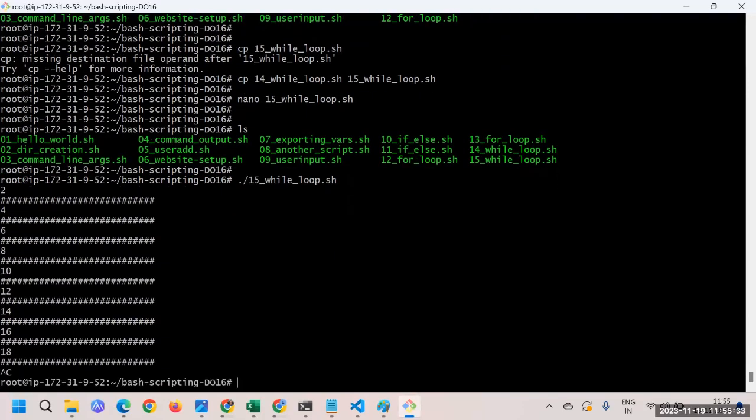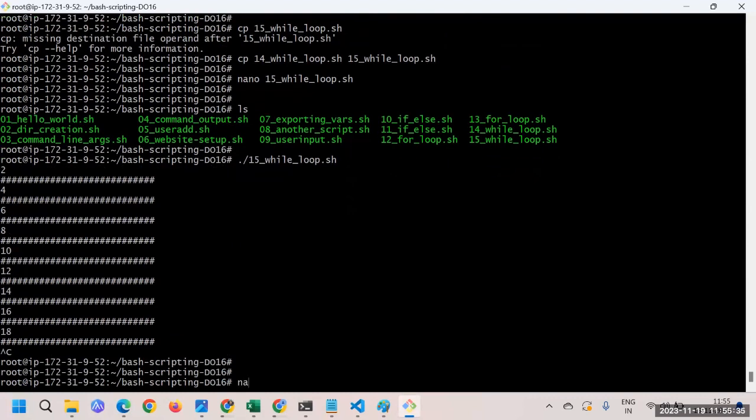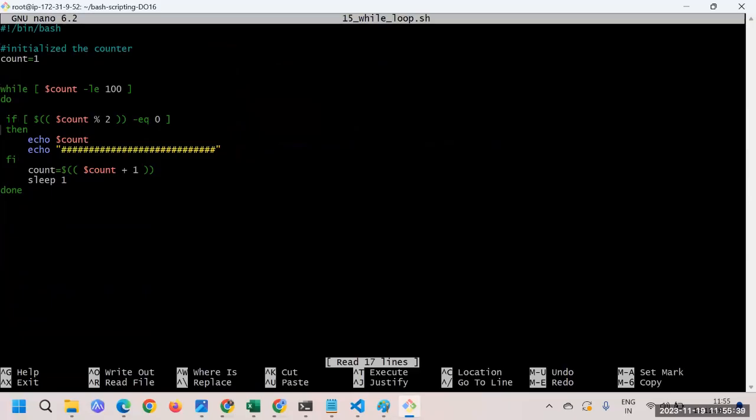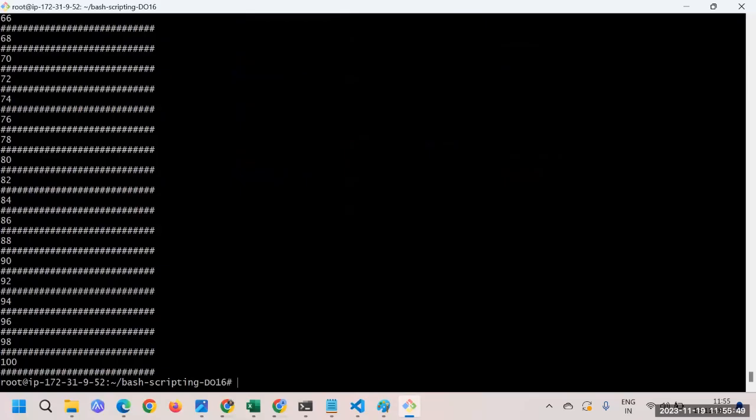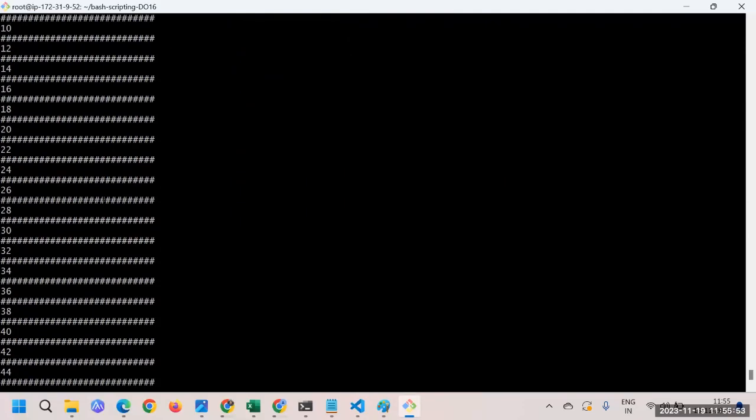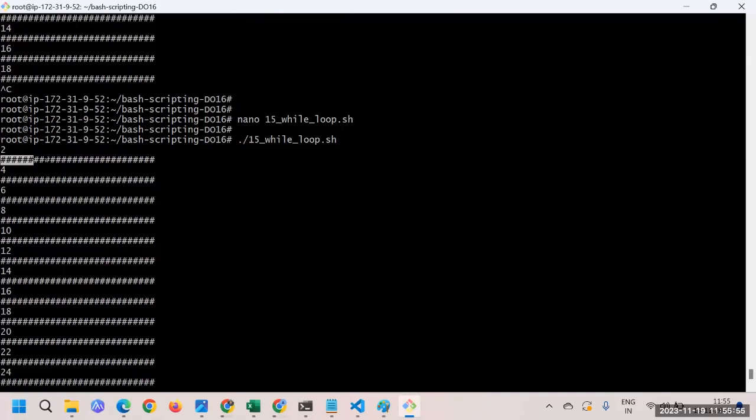Even if I just remove that 1 second delay, it would have printed the whole thing. Let me do that one. Maybe it's taking some time for us to see the result, so I'll just remove that sleep command and let's save it. And here you can see the execution is done, and we have printed up to 100. If you don't want to place this hash, you can just remove it, but just for a distinguished purpose we have kept it. So here you can see the execution is done successfully.